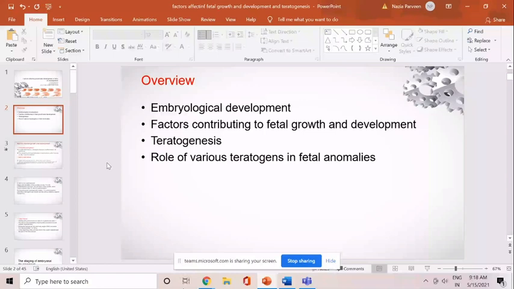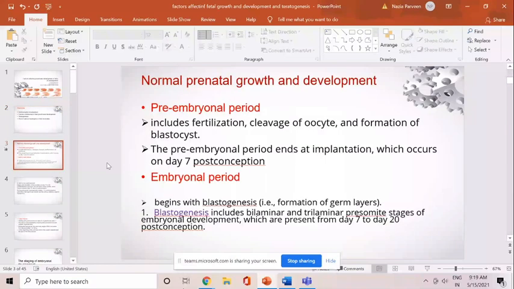Now let's discuss the normal embryological growth. We are discussing the prenatal growth. Prenatal growth means whatever intrauterine growth. So when the ovum is formed, it gets fertilized by around day 14 of a normal menstrual cycle. In a normal menstrual cycle, the duration is around 28 days. Out of this cycle, on day 14 of the cycle, ovulation occurs, and if fertilization takes place, it also takes place on the same day.